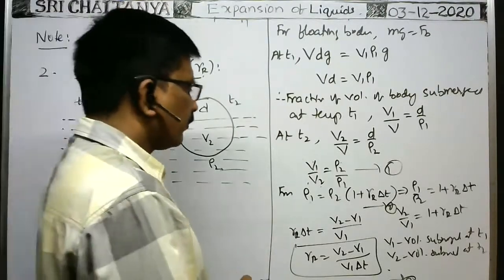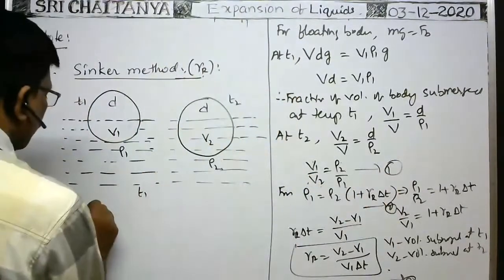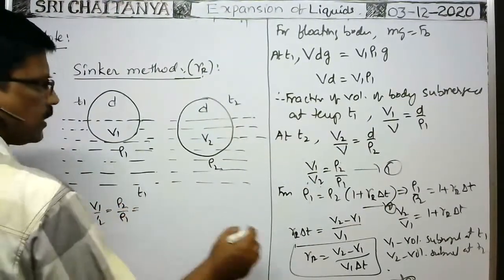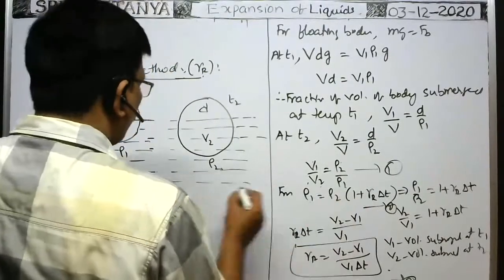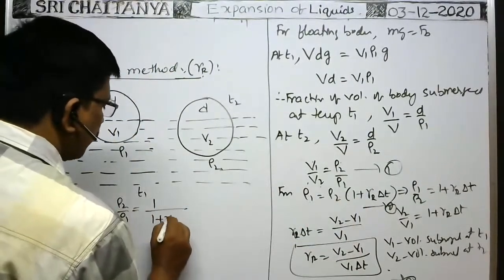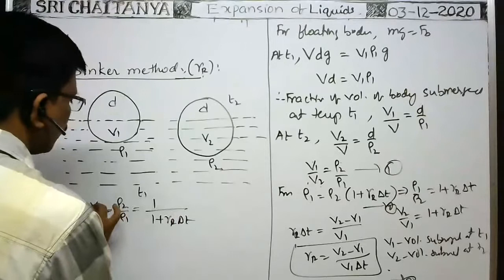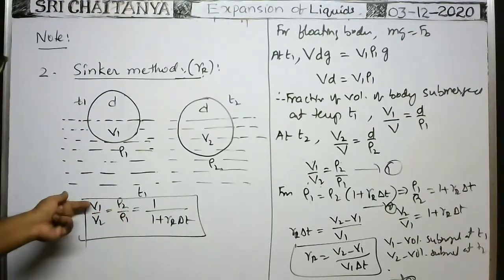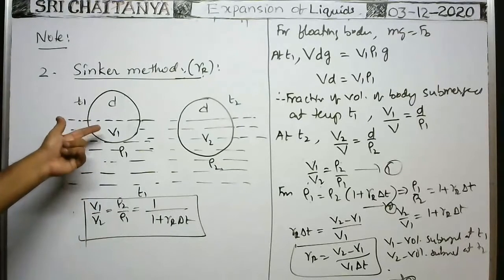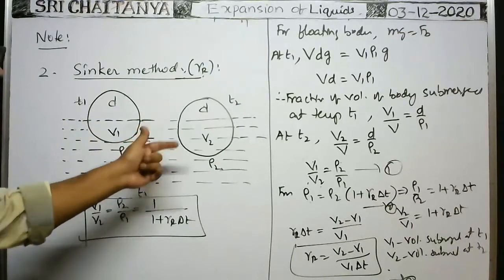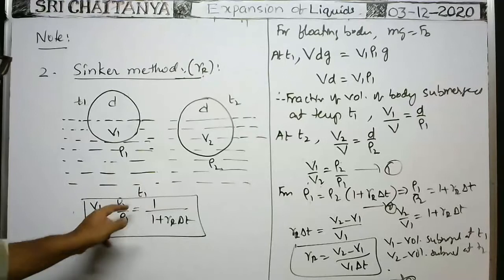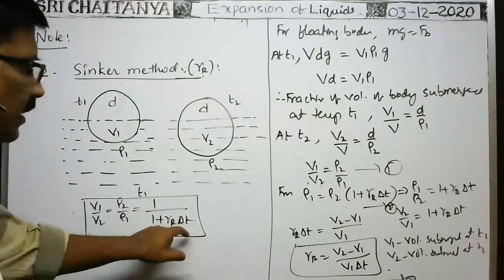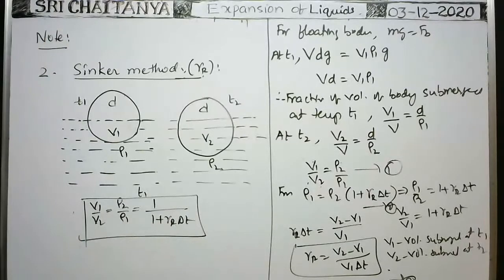In this case, we can write V1 by V2 is equal to rho 2 by rho 1, which from this formula, rho 2 by rho 1 means 1 by (1 plus gamma R into delta T). So by using this formula, you will be given the volume of the body submerged at temperature T1 and at temperature T2. That is, V1 by V2 equal to 1 by (1 plus gamma R into delta T). From that we can find gamma R. Delta T will be given. Okay. Next.